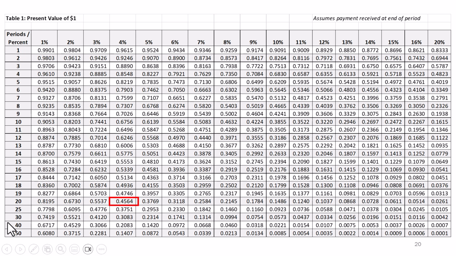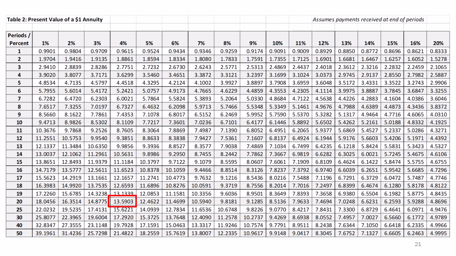So here we're again using 20 periods. But the market rate is 8%, and we're cutting that 8% in half. That's not the coupon rate. When we go to these tables, we're never using the coupon rate. It just so happened in the last example that it was the same as the market rate, but we are using market rates, and with interest paid twice a year, we're cutting them in half. And then the present value of the annuity, table 2 here, 20 periods, and again, that 4%. So when we go to put in the present value of the interest, we're going to use the 13.5903.